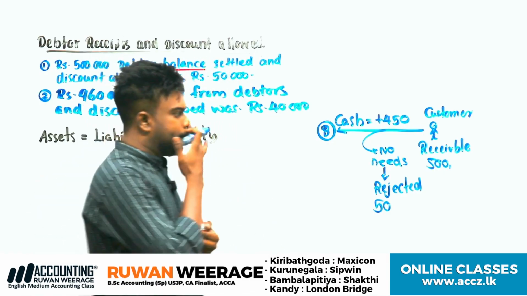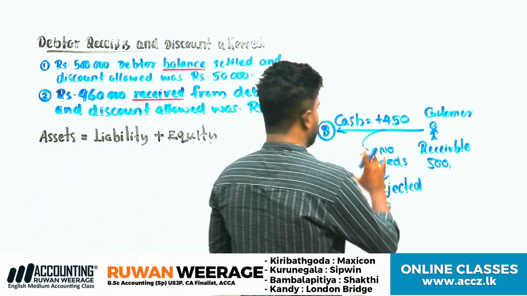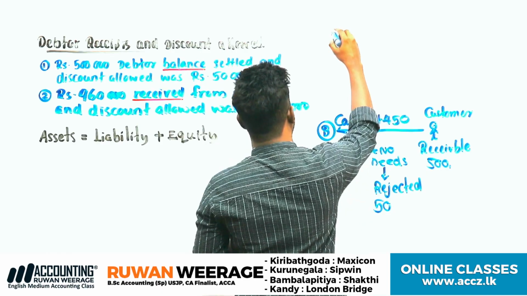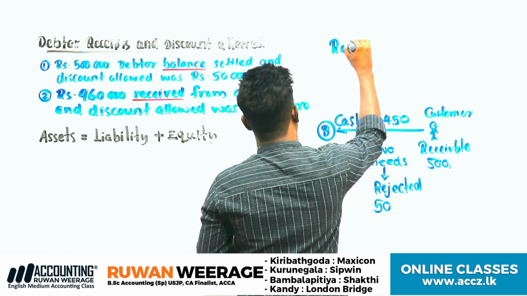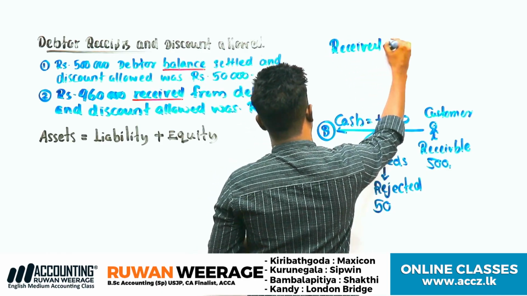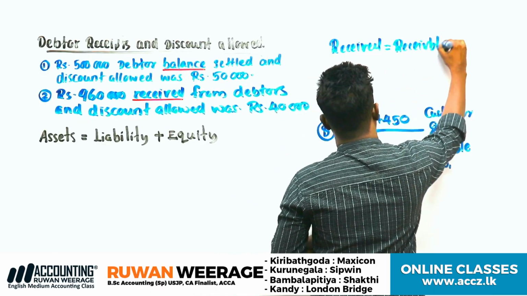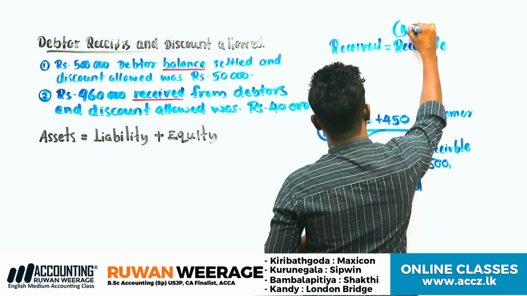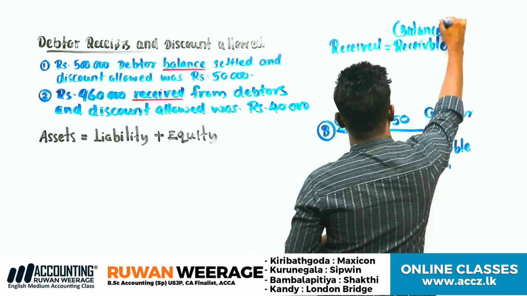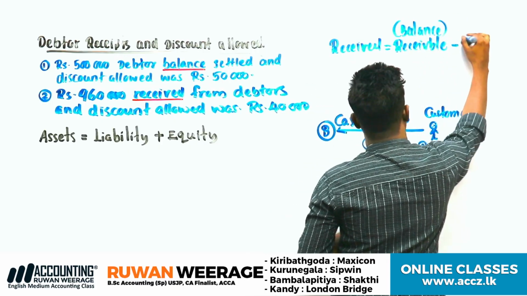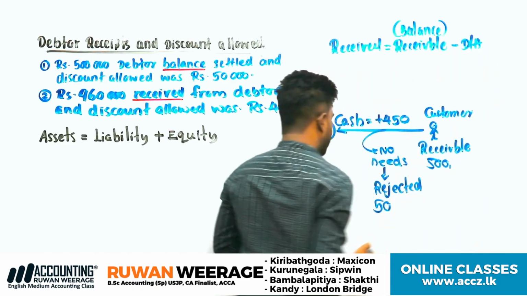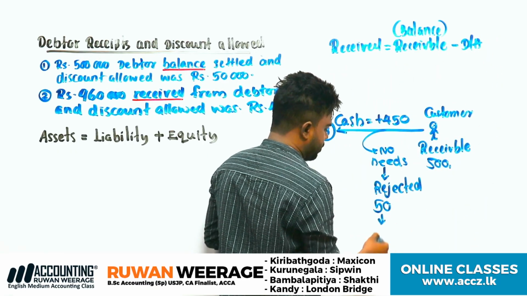Therefore, here 450 received, so you can identify it this way. Received amount equals receivable, meaning the receivable balance given, minus what we call discounts allowed, right? What's the meaning?